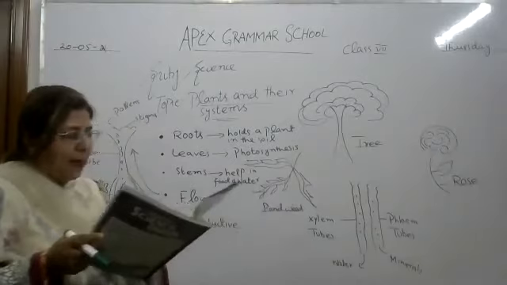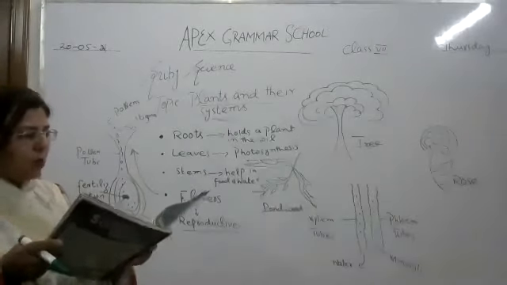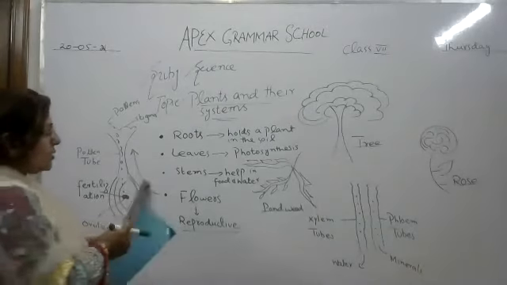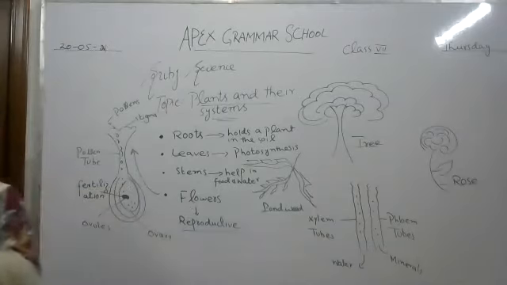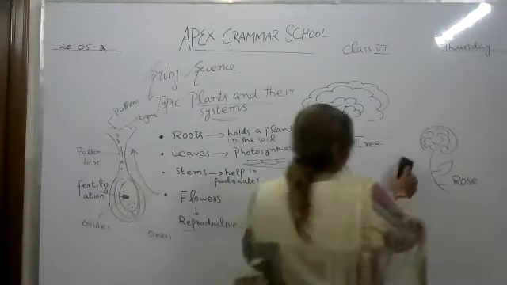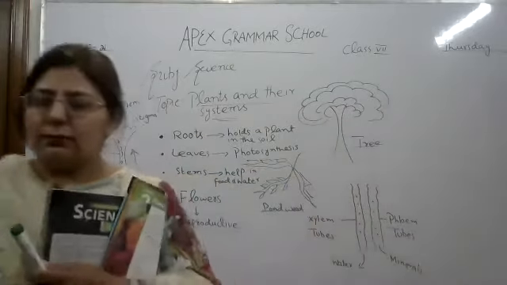And buds. Buds are where growth starts. Growth takes place at the tips of roots and shoots. Buds are where growth starts. From here, the growth starts. Bud.